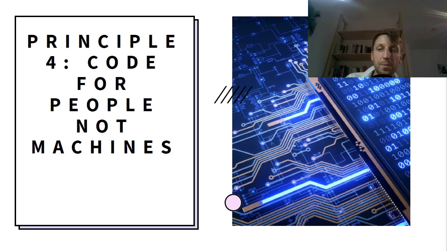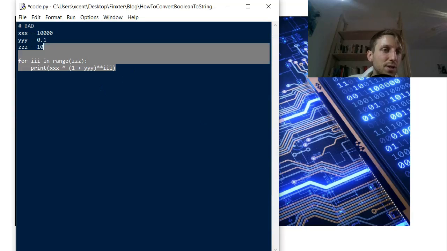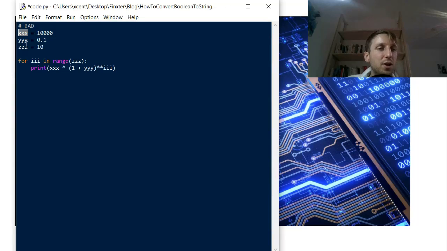So you may ask, what does it mean in practice? Give me some code to show me what you mean. So let's have some code. See the following example. This one is a bad example. We have some variable names xxx, yyyy, zzz, and then we iterate, calling our loop variable i, over all values from 0 to zzz excluded, and we do this magic computation. Think about this. What does this code actually do? Probably it takes you a while to figure out what it does.